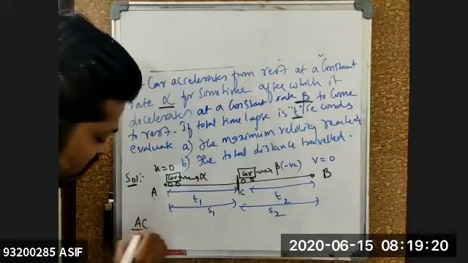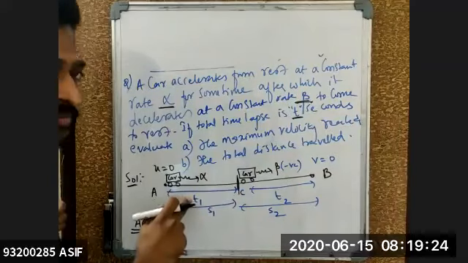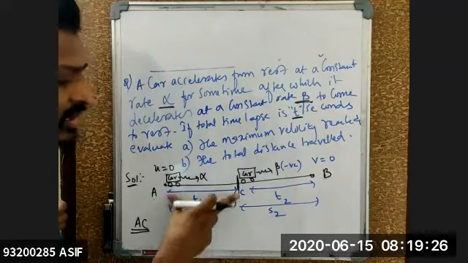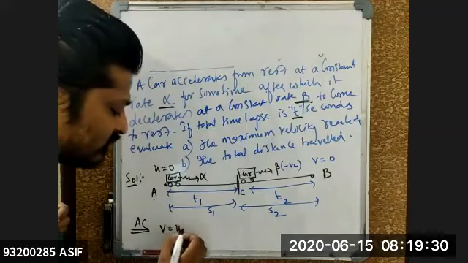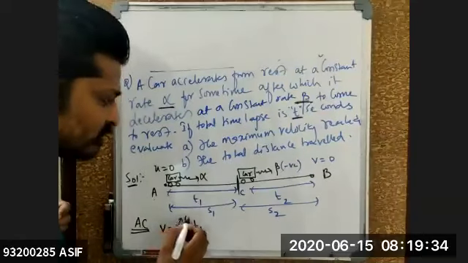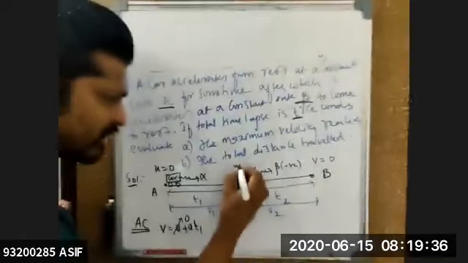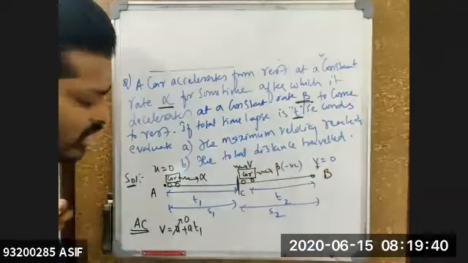A to C. Now see, from A to C, I need to calculate T1. I need to calculate S1. It is moving with what? Constant acceleration. That means V is equal to U plus A into T1. Initial velocity is how much? 0. Here the velocity of the car might be how much for me? V. This one is V final. Okay. So from this one I can get the value of T1.